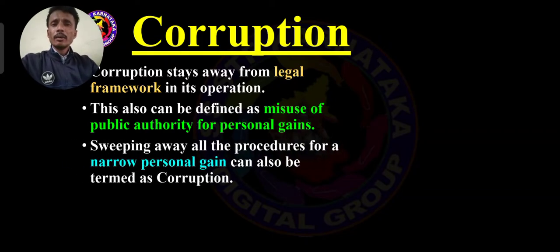And here mainly, sweeping away all the procedures for a narrow personal gain can also be termed as corruption. This is also one of the important definitions. Sweeping away, what is the meaning here? Spreading throughout the world. Corruption is spreading. The corruption procedure is spreading through narrow personal gain, personal profit, personal benefit. So we should consider this as corruption too.